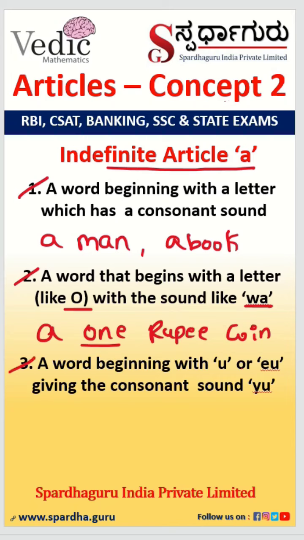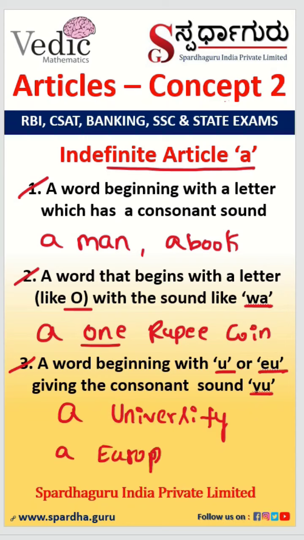Rule number 3. A word beginning with U or EU and giving the consonant sound Y. Example, a university and a European. So here, the words begin with U and EU and give the consonant sound Y. So these are the conditions to use article A.